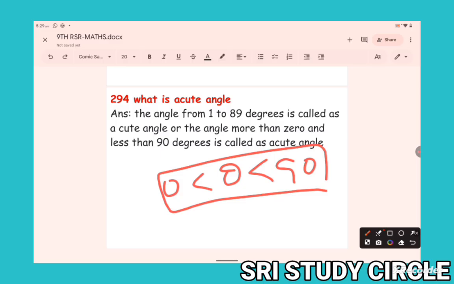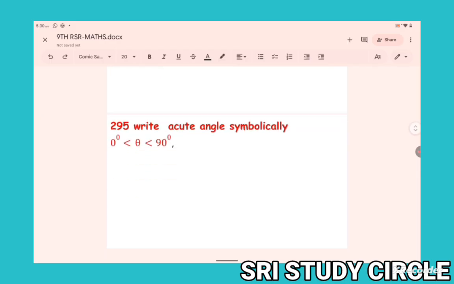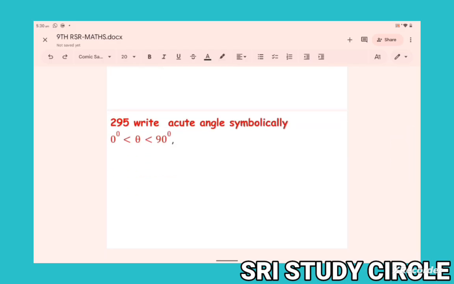The angle from 1 to 89 degrees is called acute angle, or angle more than 0 and less than 90 is called acute. Write acute angle symbolically: 0 degrees less than theta less than 90 degrees.